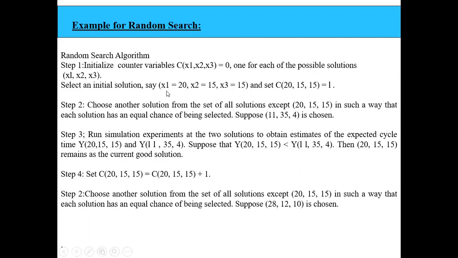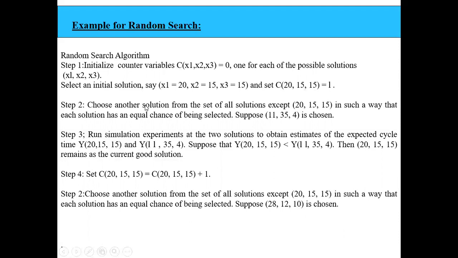I randomly select one solution out of the possible solutions of x1, x2, x3 such that their sum is 50. In this example, let x1 equal 20, x2 is 15, x3 is 15. Because this is selected once, I set the counter c of 20, 15, 15 equal to 1.